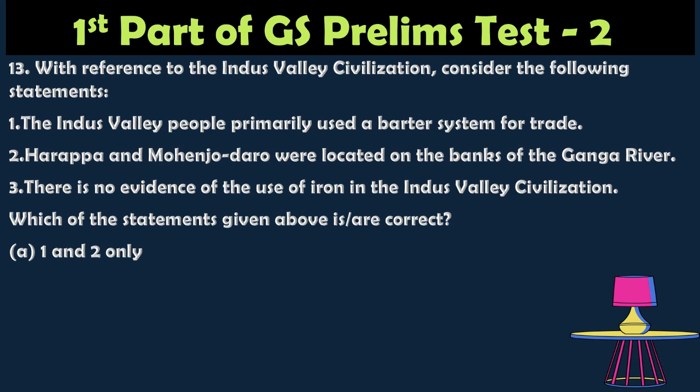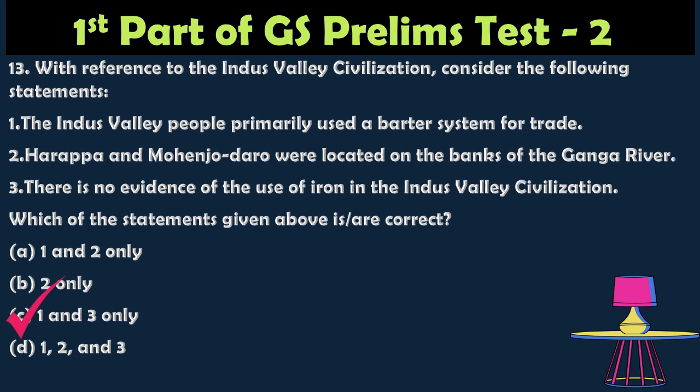Option A, 1 and 2 only; option B, 2 only; option C, 1 and 3 only; option D, 1, 2 and 3 only. The correct answer is option C, 1 and 3 only, because the Indus Valley people primarily used the barter system, as there is no conclusive evidence for coins and all. So the first statement is correct.